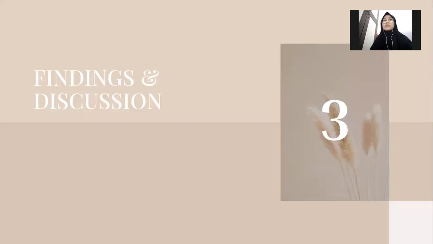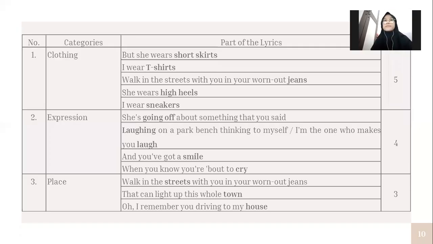Okay, now to the findings and discussion. As it has been stated in the abstract, there are approximately 10 categories of hyponymy. All right, so the first one is clothing, hyponymy of clothing.